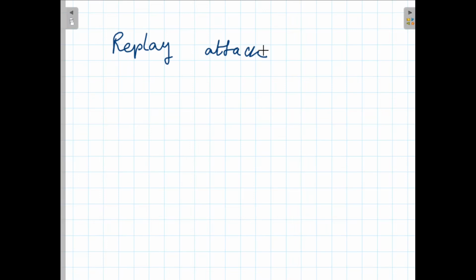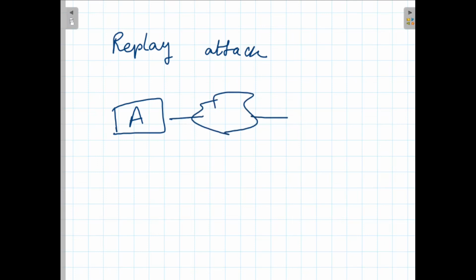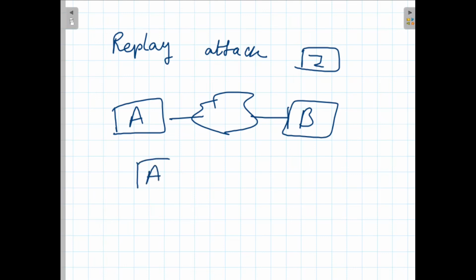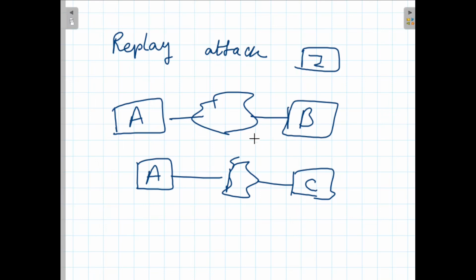How can we think about this? For example, this is user A, and via the internet they communicate with user B. Now the intruder I will capture the message and resend it. Another classical example of the replay attack involves user A and user C.